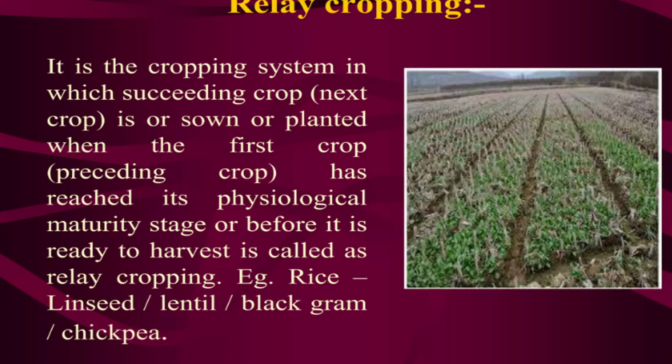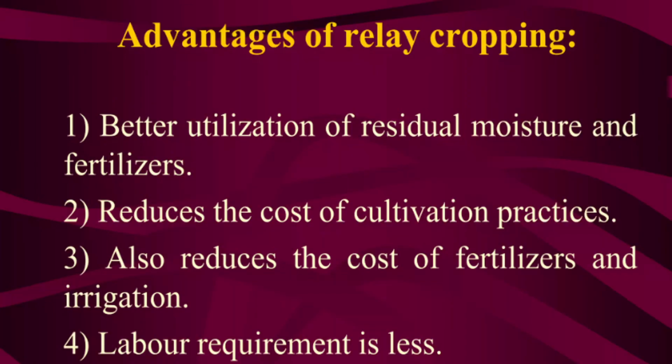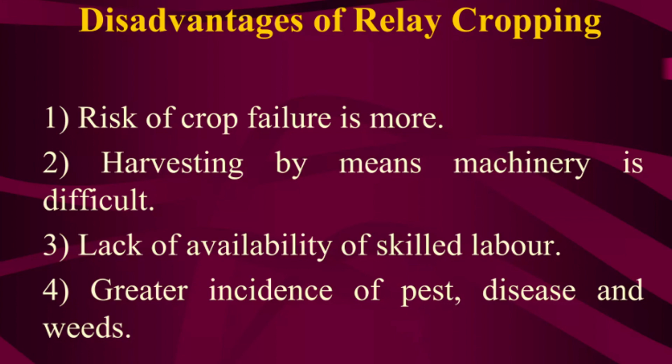Relay cropping. Relay cropping means the succeeding crop is planted like a relay. First one crop is sown and planted, and after it reaches physiological maturity, or when it is ready to harvest, you go for the next one, for example rice, linseed, lentil, etc. Advantages of relay cropping: better utilization of residual moisture, reduced cost of cultivation, and less labor requirement. Disadvantage: harvesting by machinery is very difficult.